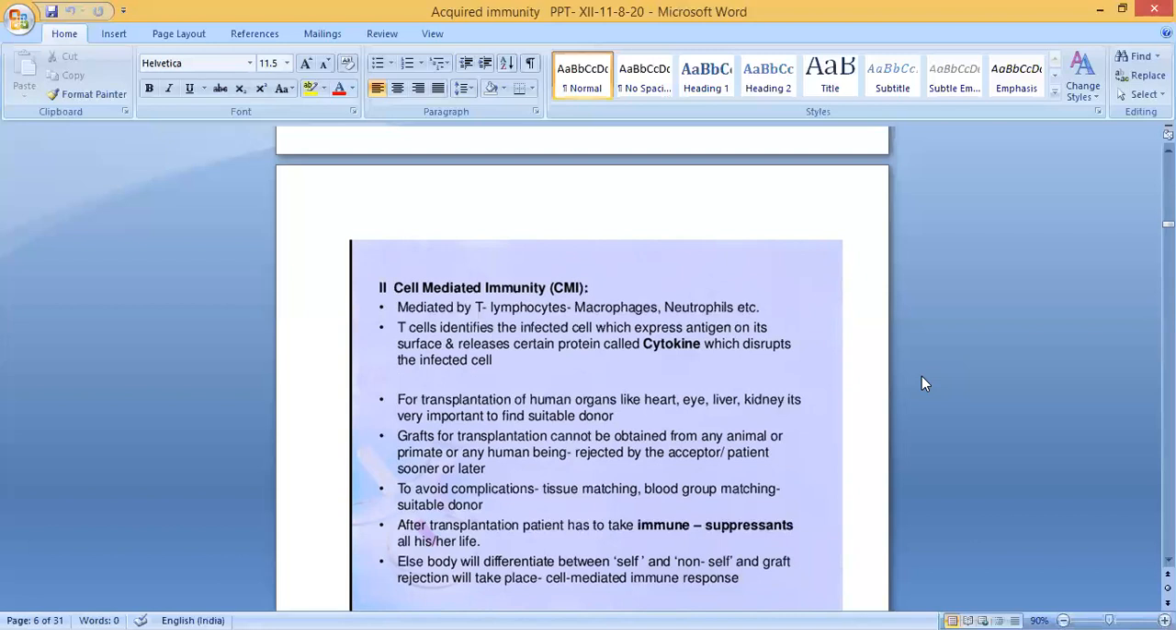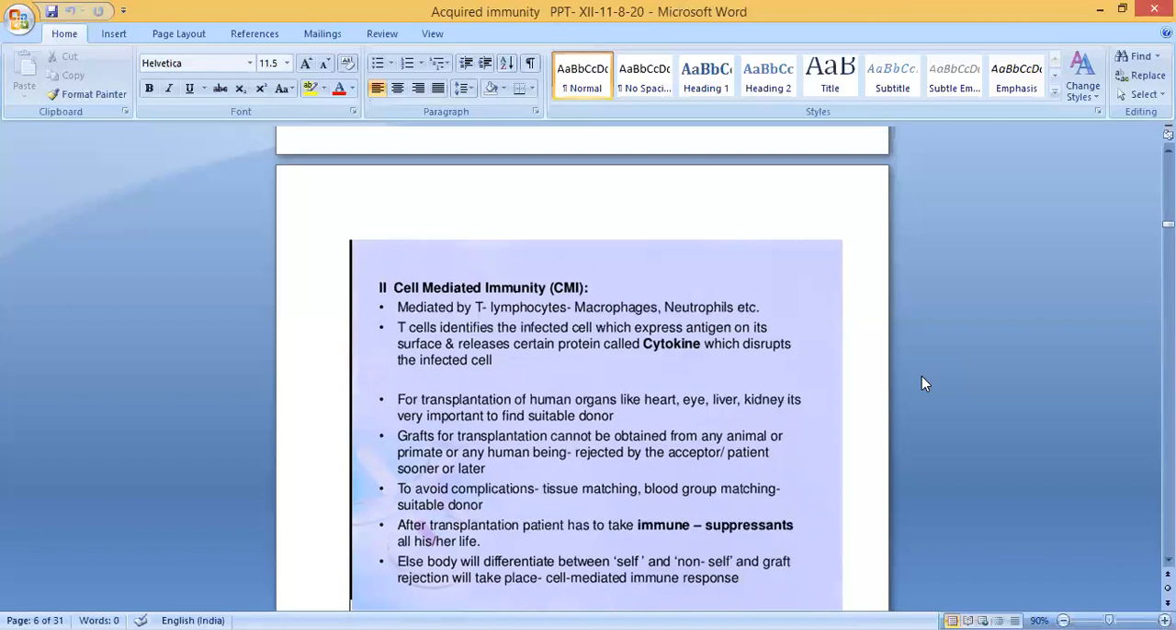Grafts for transplantation cannot be obtained from any animal or primate. Primate means that group is called primate, or any human being, it is rejected by the acceptor or patient sooner or later. To avoid complications, what will we do? Tissue matching or blood group matching. First, we will find whether it is suitable for the donor or acceptor. For that, we do tissue matching and blood group matching to avoid complications after transplantation.